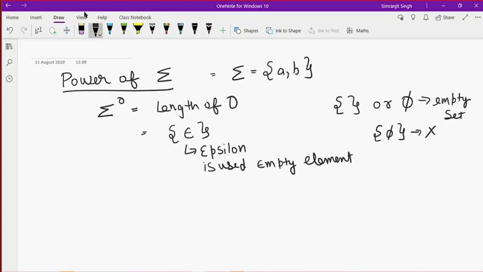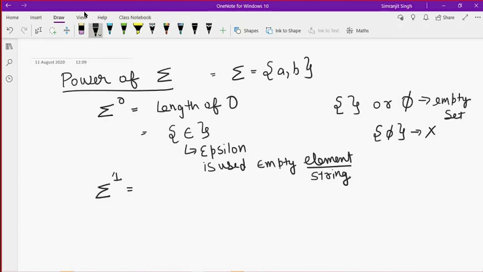In our case, the element becomes our string. So when we denote sigma 0, I want the strings that have a length of 0. Only one string exists that has length 0, and that is epsilon. After that, I continue: if I raise it to the power of 1,